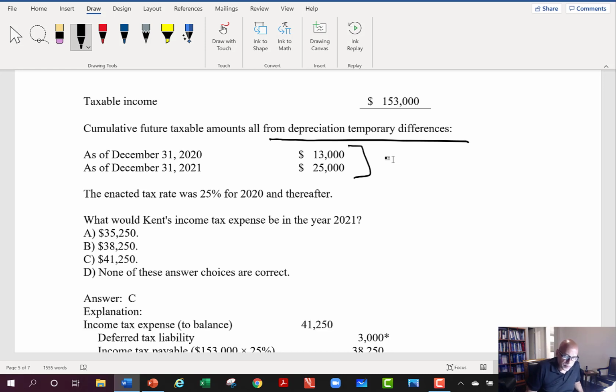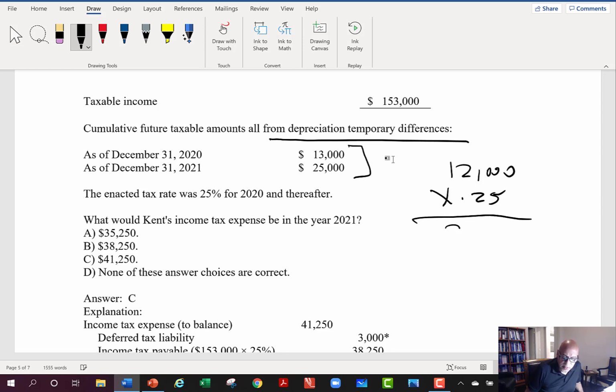So if you look, essentially my deferred tax liability has come up 12,000. So I take the 12,000 times the 0.25. 12,000 times 0.25 is 3,000.